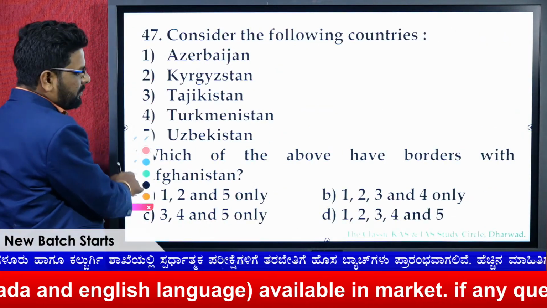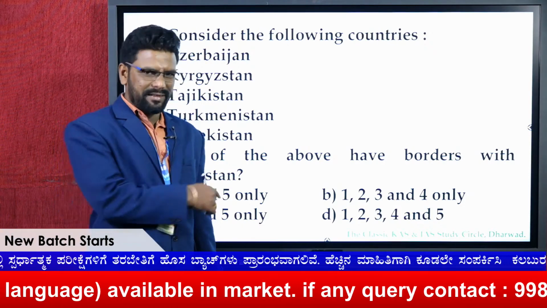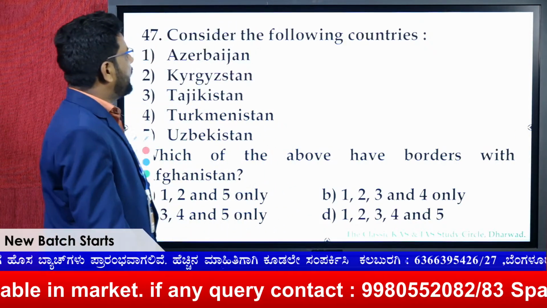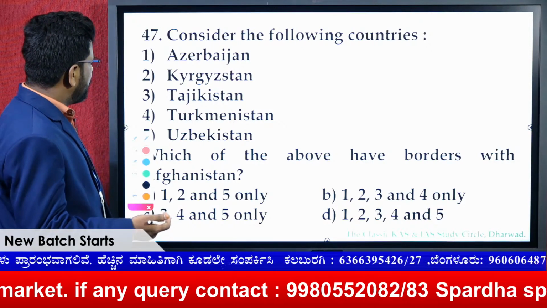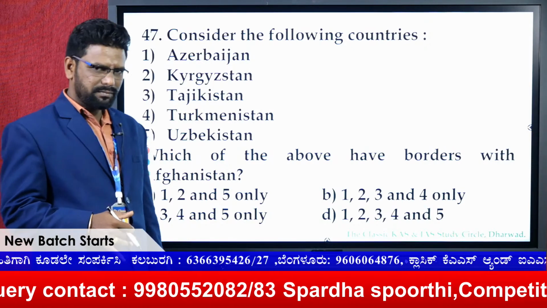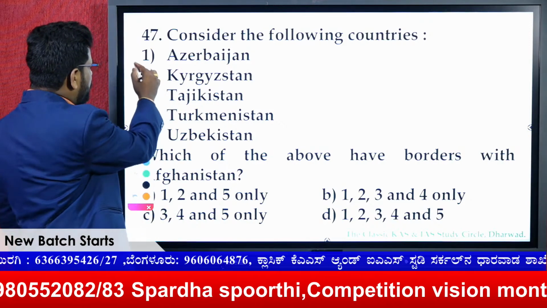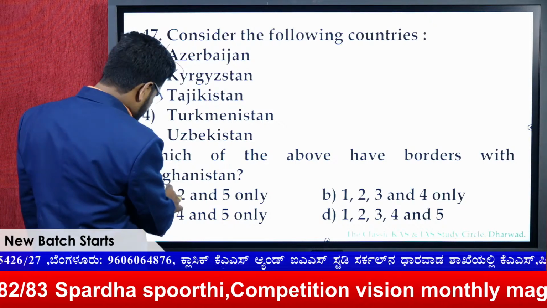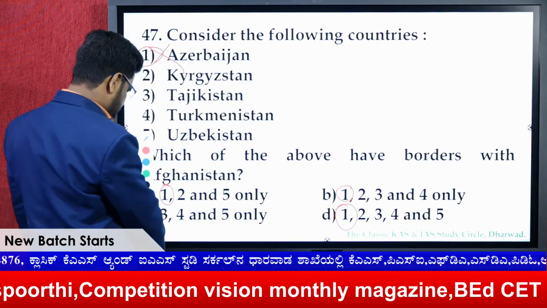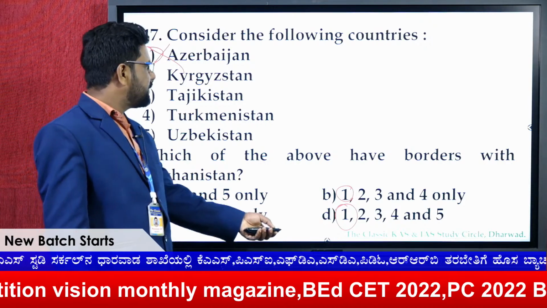So next is the question on the borders with Afghanistan. Why this question? Because of the Taliban takeover. Here are Kyrgyzstan, Tajikistan, Turkmenistan and Uzbekistan, and Azerbaijan. Azerbaijan actually borders Iran, but not Afghanistan. If you remove this one, this cannot be. So here is the 1, here is also 1, here is also 1. So remaining is 3, 4, and 5 only. The answer for this question is C.